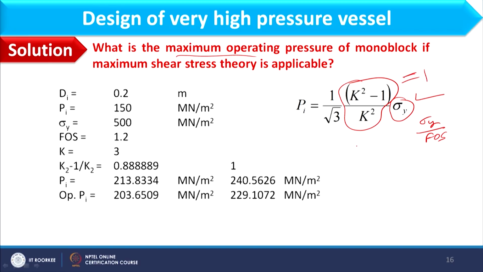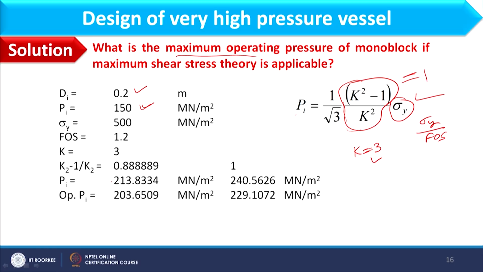Further, we can also consider that if k is equal to 3 or more, this factor value will not change significantly, and therefore we can calculate the limitation of p. So in this example, I am computing the pi value for k equal to 3 and for when the whole expression becomes 1. Here the internal pressure pi is 150, which I need to calculate, so I do not consider this pi. Sigma y of 500 is given, and that would be divided by 1.2, and k I am considering as 3.